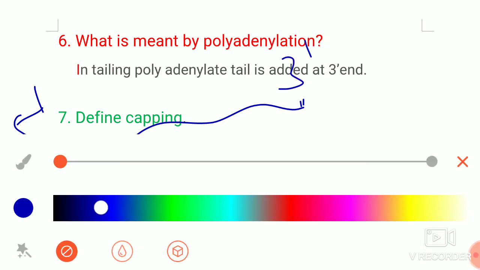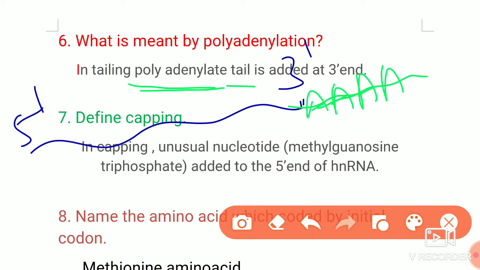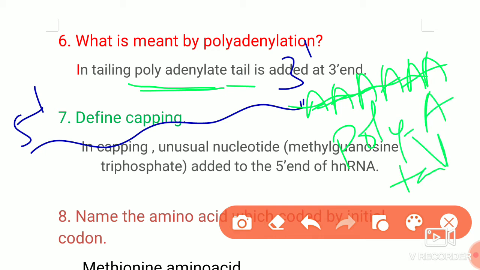So on that 3' end, there is an addition of a tail. It is a polyadenylate tail, which means it consists of adenine. This is called the poly-A tail, added at the 3' end.